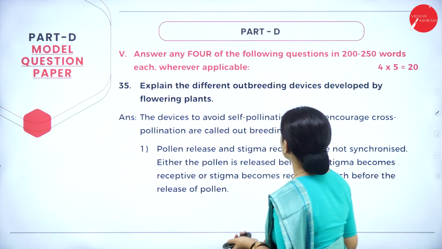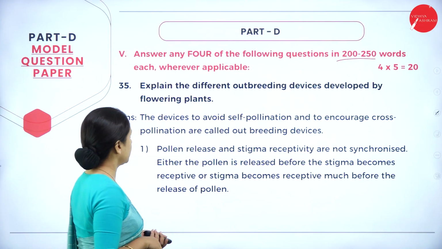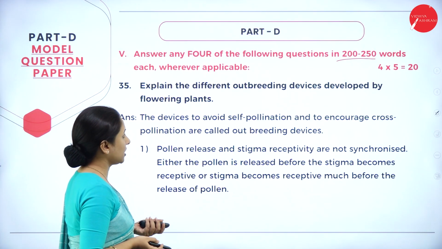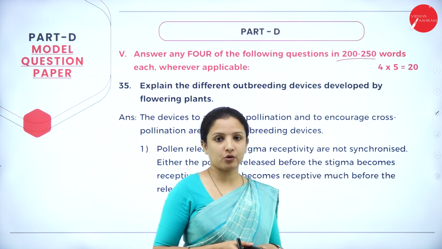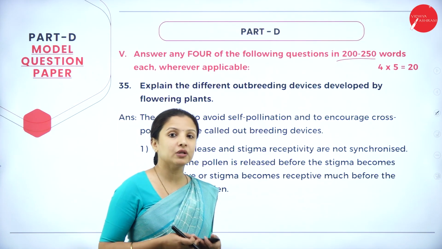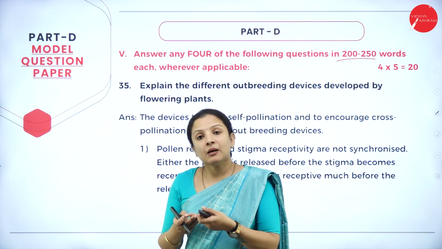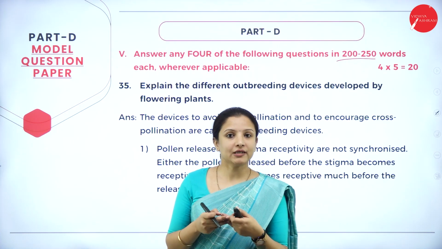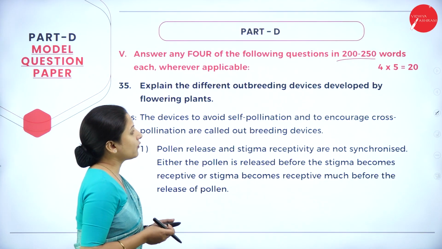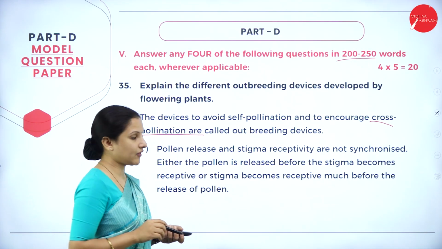Answer any 4 of the following questions in about 200 to 250 words wherever applicable. The first question: explain the different outbreeding devices developed by flowering plants. This is also one of the most common questions that keeps appearing in the question paper. Outbreeding devices are usually developed in order to prevent self-pollination and to promote cross-pollination, wherein the plants naturally develop these outbreeding devices. So what are those? We will look into. The devices to avoid self-pollination and to encourage cross-pollination are called outbreeding devices.